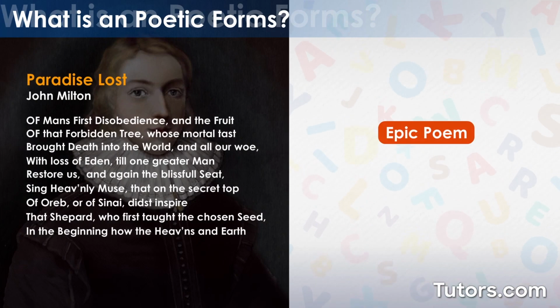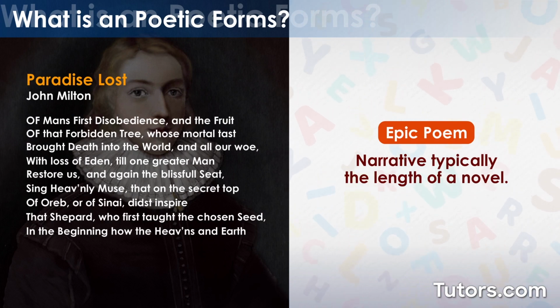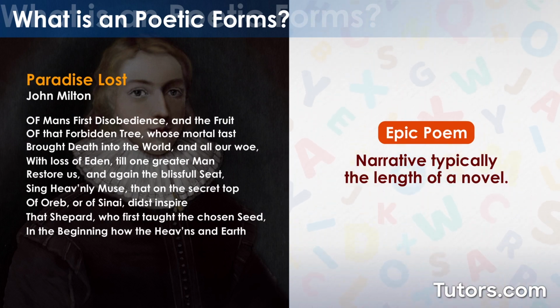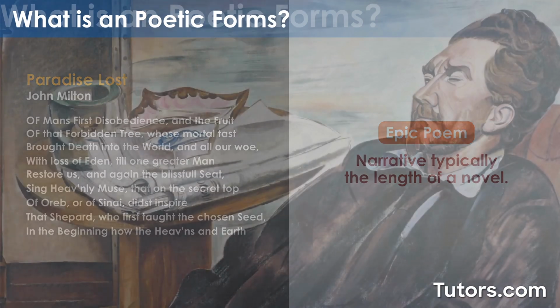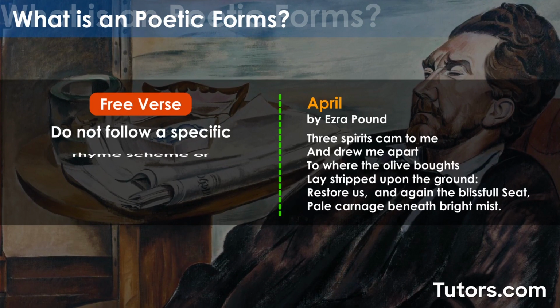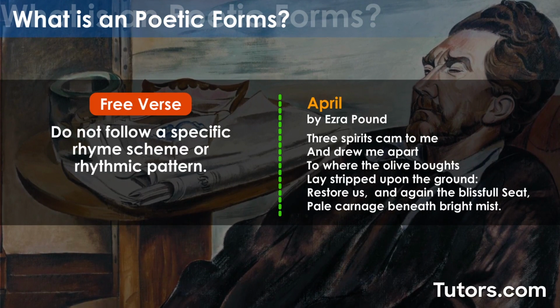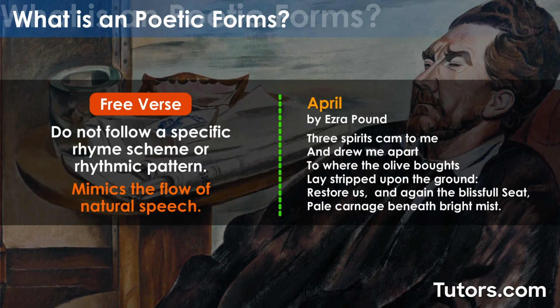An epic poem is a narrative, typically the length of a novel. These poems focus on characters with extraordinary abilities who commit themselves to a journey. Free verse poems do not follow a specific rhyme scheme or rhythmic pattern. Instead, poets mimic the flow of natural speech.